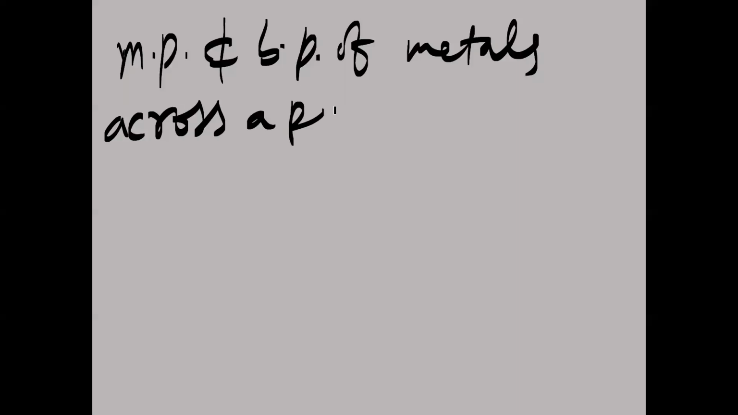Suppose I'm taking the MP and BP of metals across a period. Across a period means from left to right in a period. Do they increase or decrease generally? They increase in a period. So melting and boiling points of metals across a period increase. Both properties will increase.